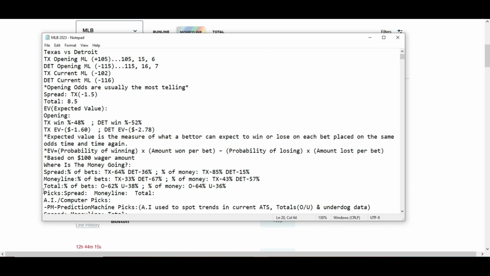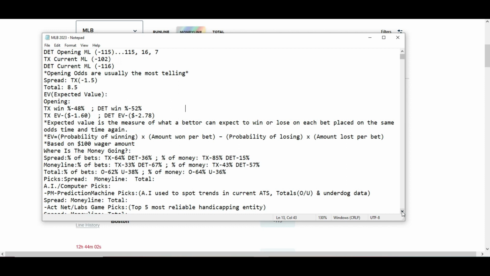Total percentage of bets, over 62%, under 38%. Percentage of money, over 64%, under 36%. That is based off the 8.5 runs total. Let's go ahead and go to the next one.